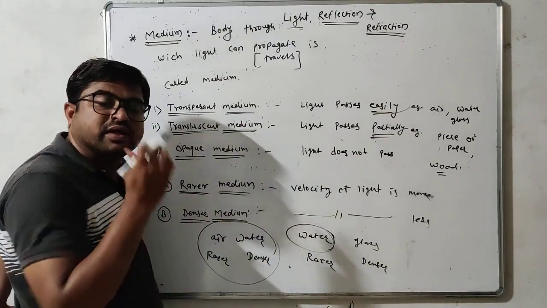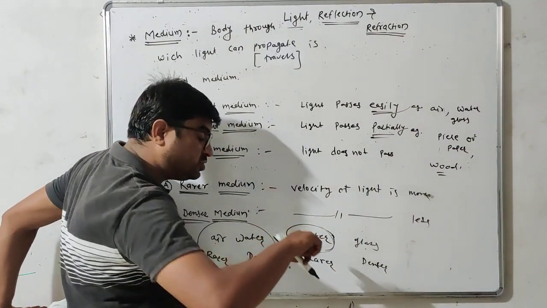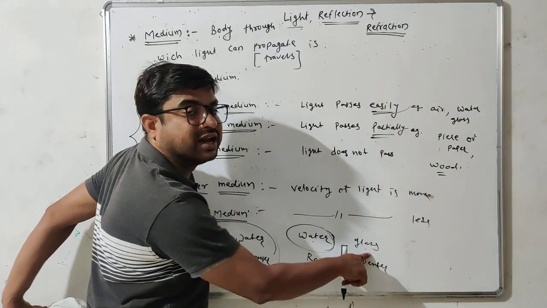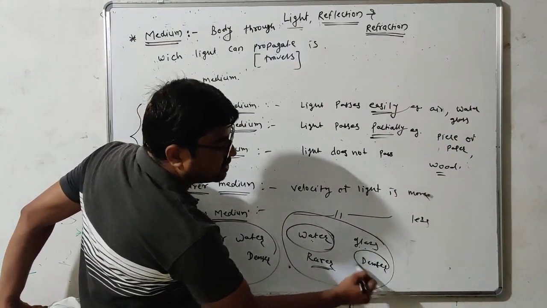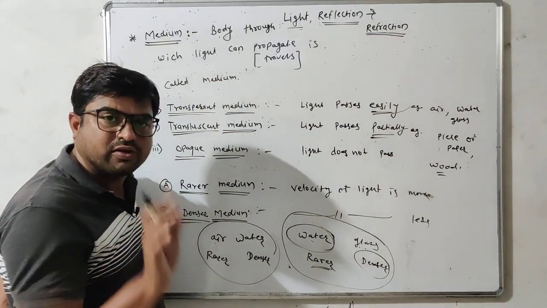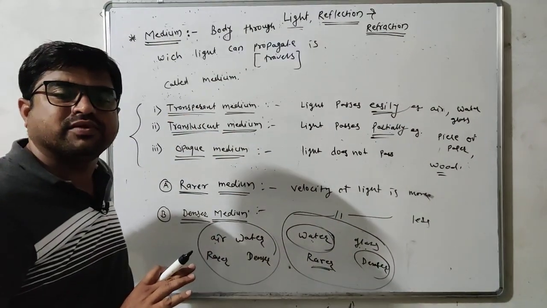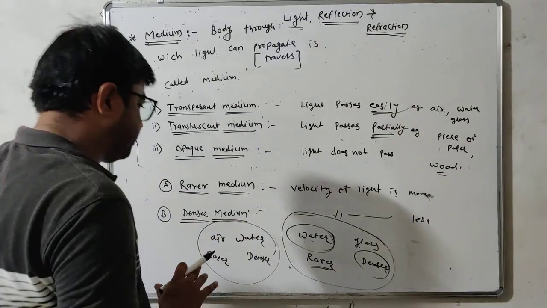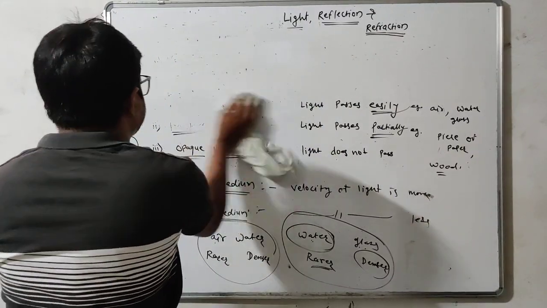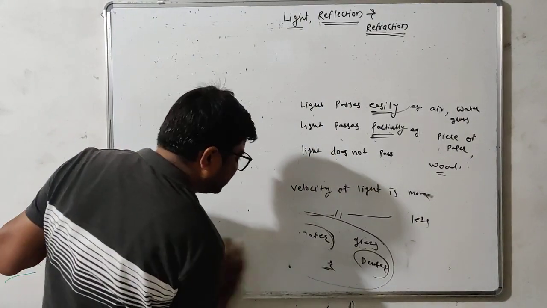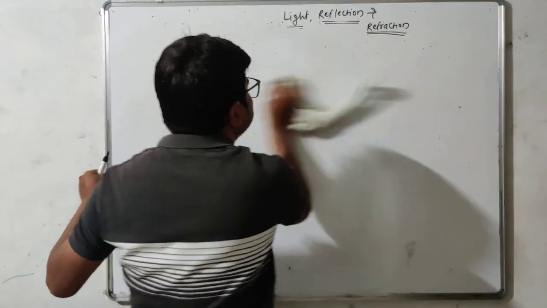But if we compare water and glass, velocity of light in water is more than in glass. Therefore, in this case water becomes rarer and glass becomes denser medium. Got it? These are called the medium. Understand? Okay. Now student, let us take a look at another basic and very important point, that is ray of light.